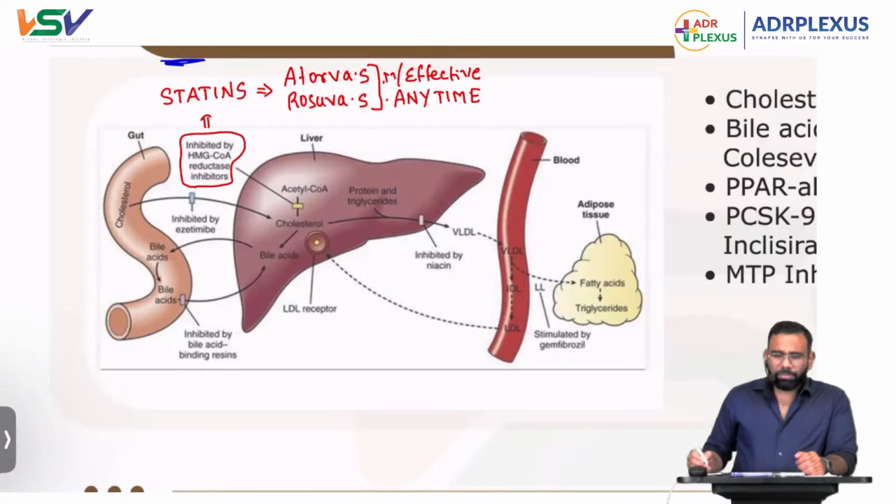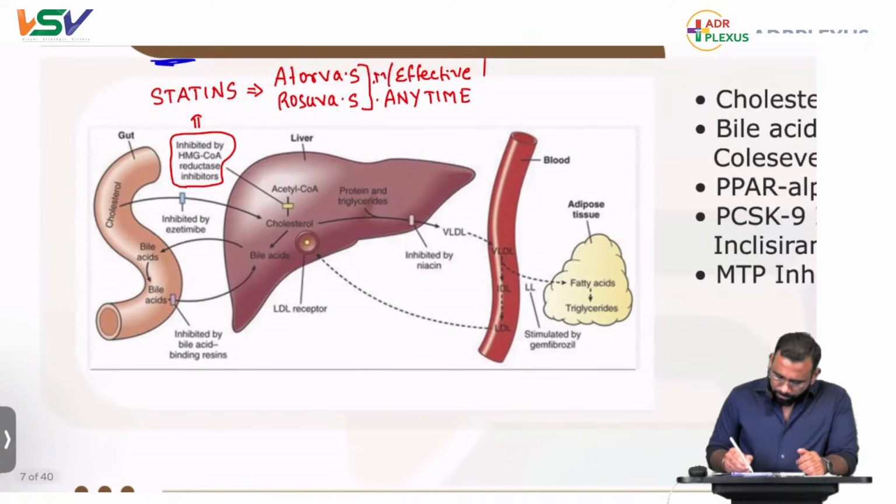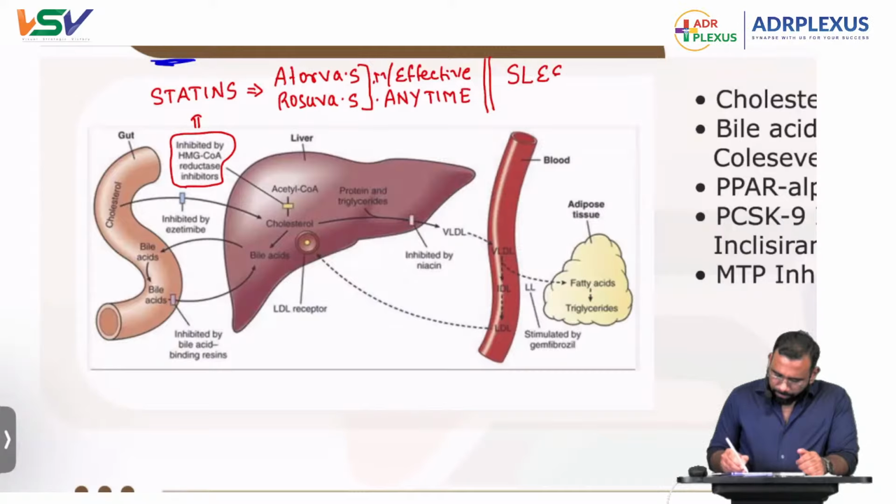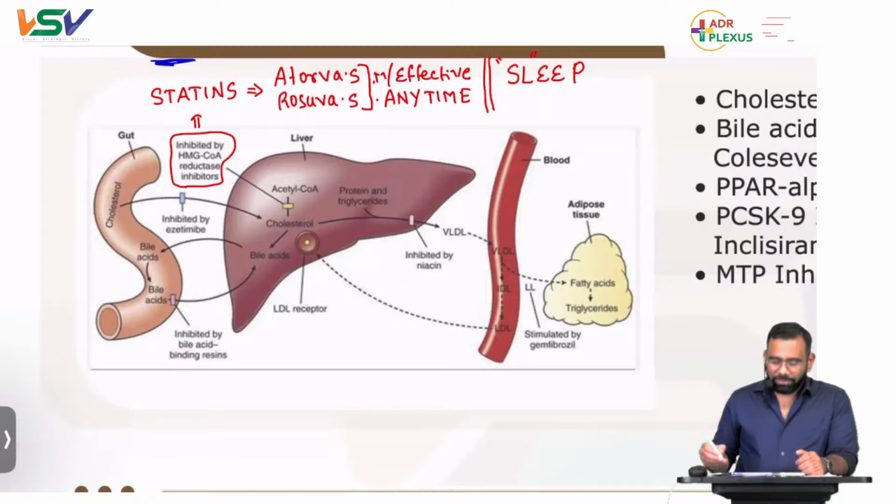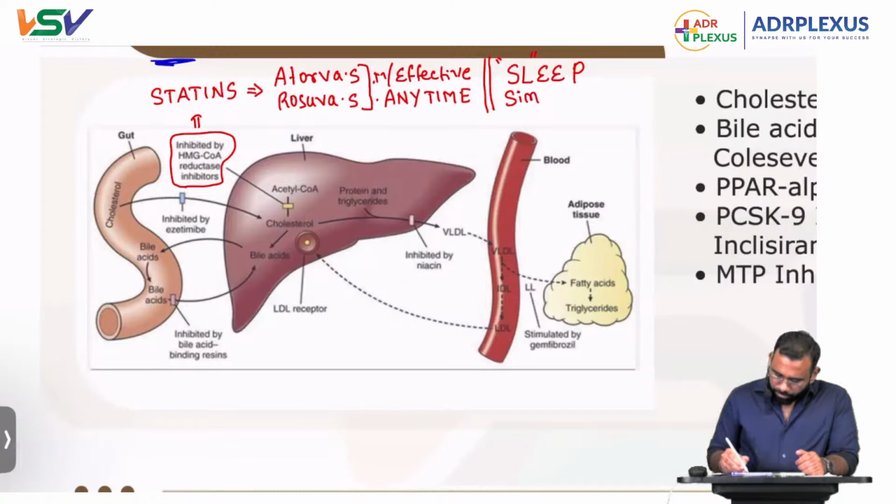And then there is one more peculiarity with the statins. Just remember sleep. The statins which produce sleep abnormalities are the drugs starting with S and L: simvastatin and lovastatin.